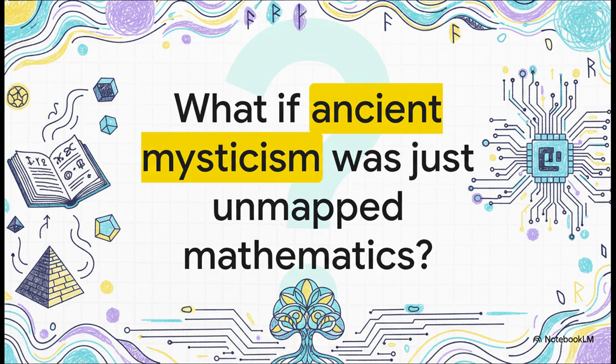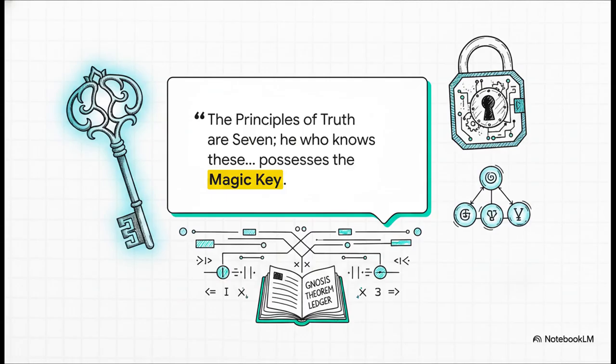What if the esoteric secrets of the universe, the kind whispered by mystics for centuries, are actually just a completely formal codebase waiting to be executed? What if it's all just a complex system architecture that we literally haven't had the language to describe until right now? Now, the Kybalion actually promises its readers a literal magic key to those who truly understand its 7 principles.